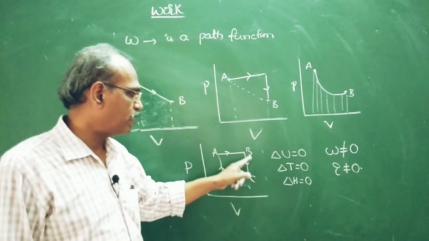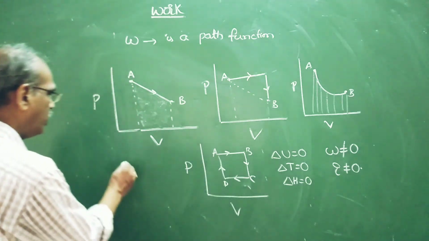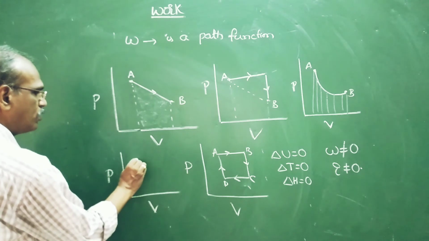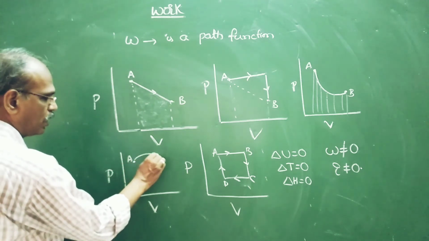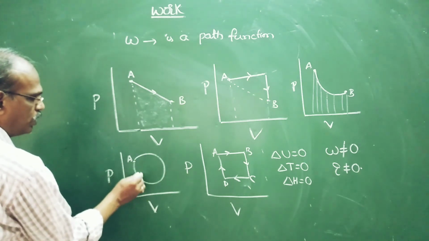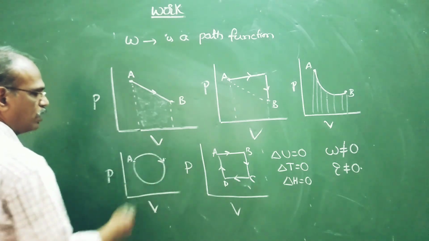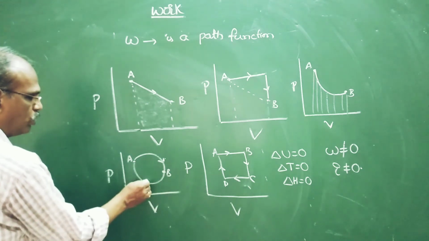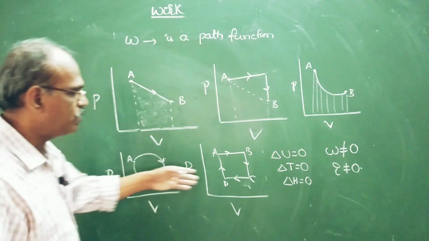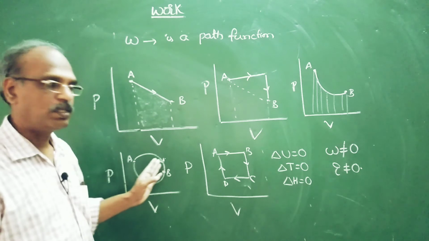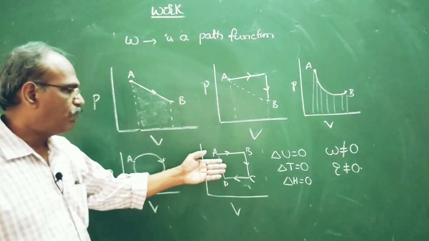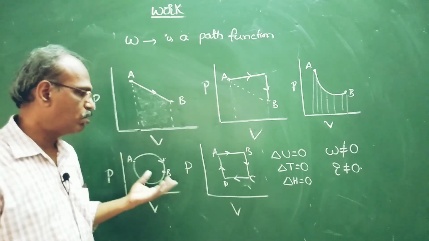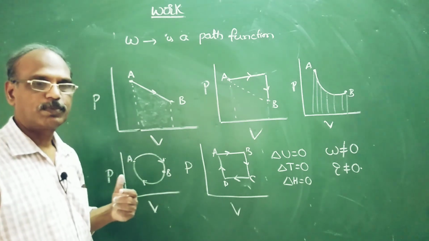When it comes back to this point A in this way, A to B and B to A, in both cases the area covered under the curve is different. Therefore, work done is different. Both are not the same.